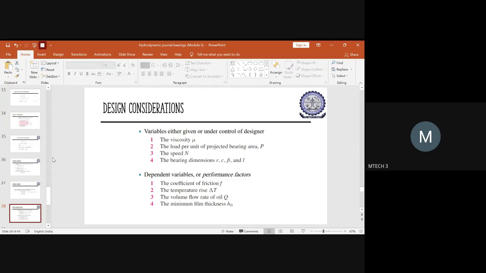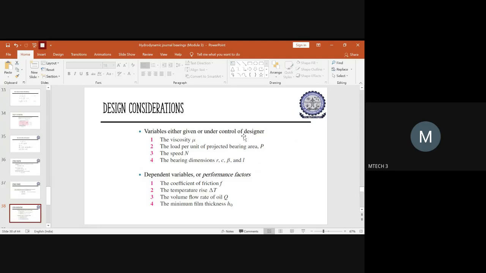So now it's time to consider the design considerations you have to follow to design a journal bearing. These are some design considerations one has to follow. Here you have to see that the variables are either given or under the control of the designer.